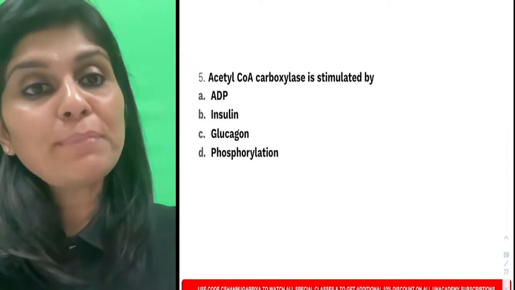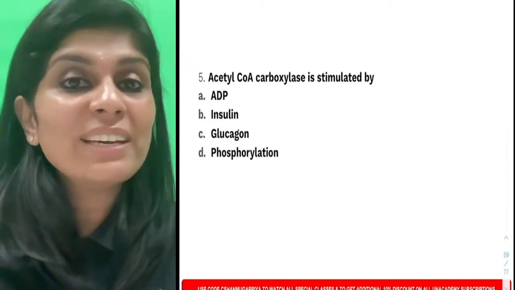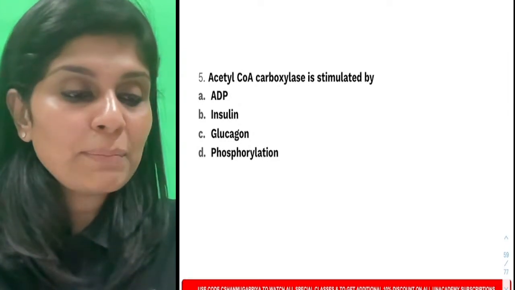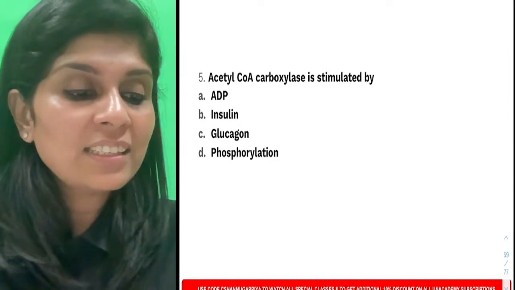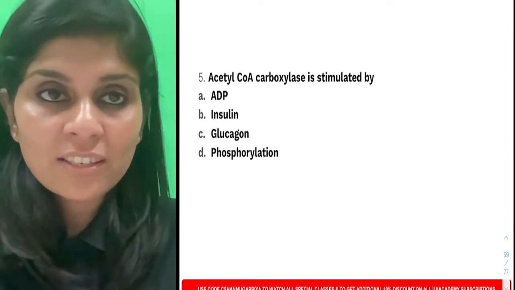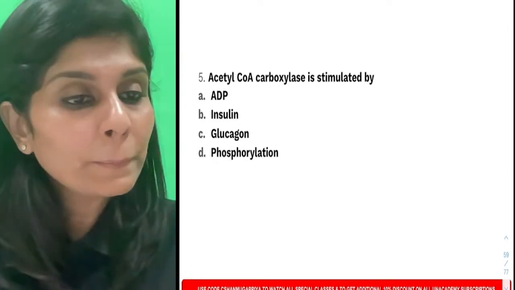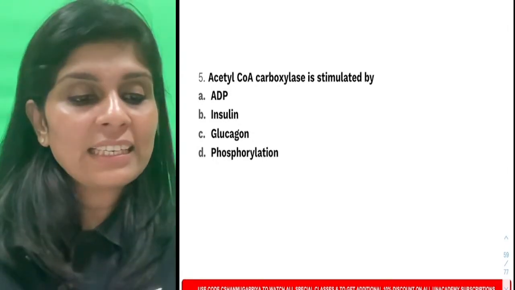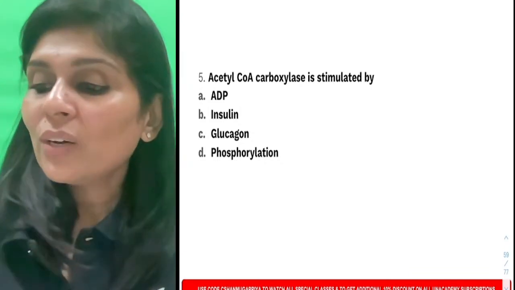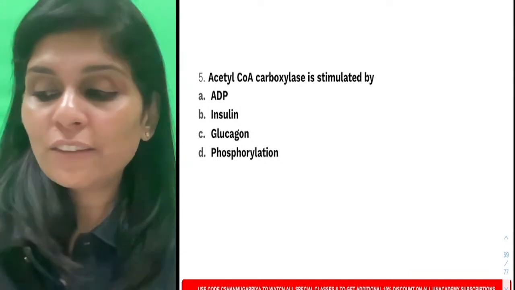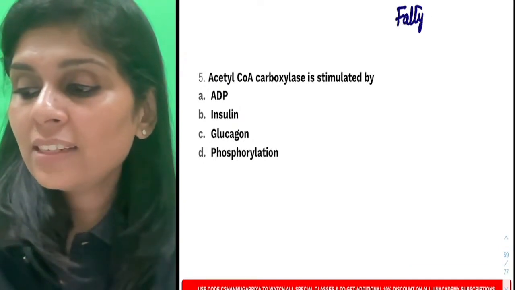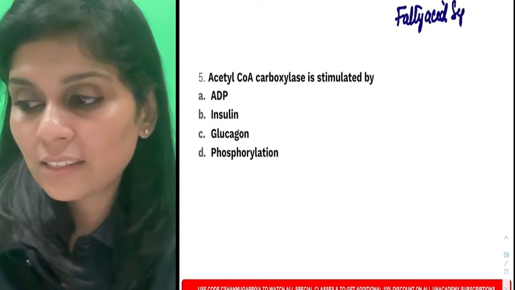This question you should be able to answer because now you know everything about acetyl-CoA carboxylase, right? I'm happy that many of you are giving right answers. So acetyl-CoA carboxylase is stimulated by what? What is the first question? The first question is which pathway? What is the pathway? It is fatty acid synthesis.